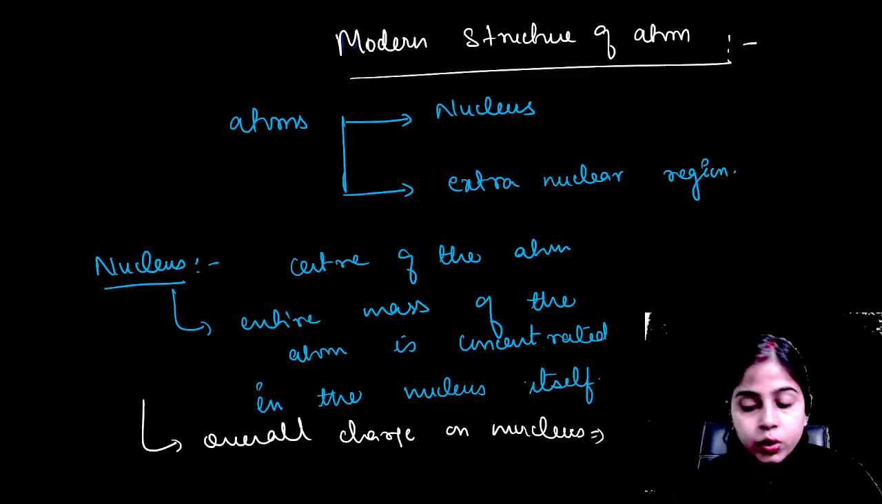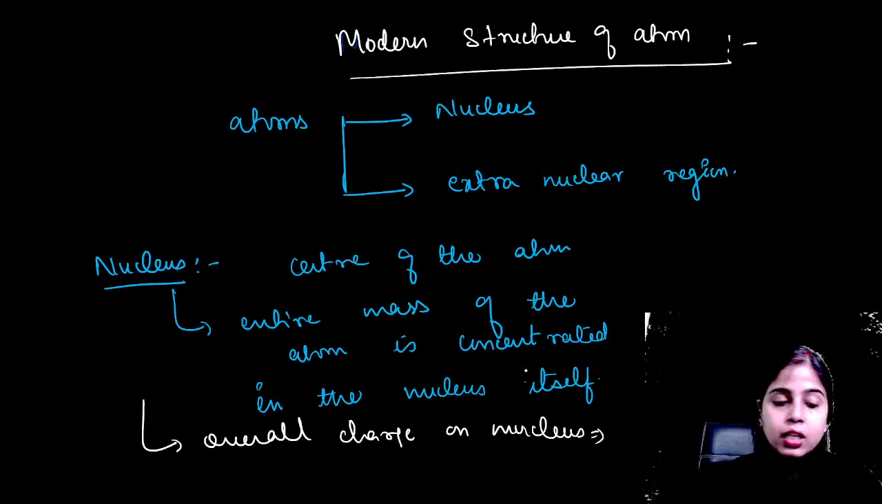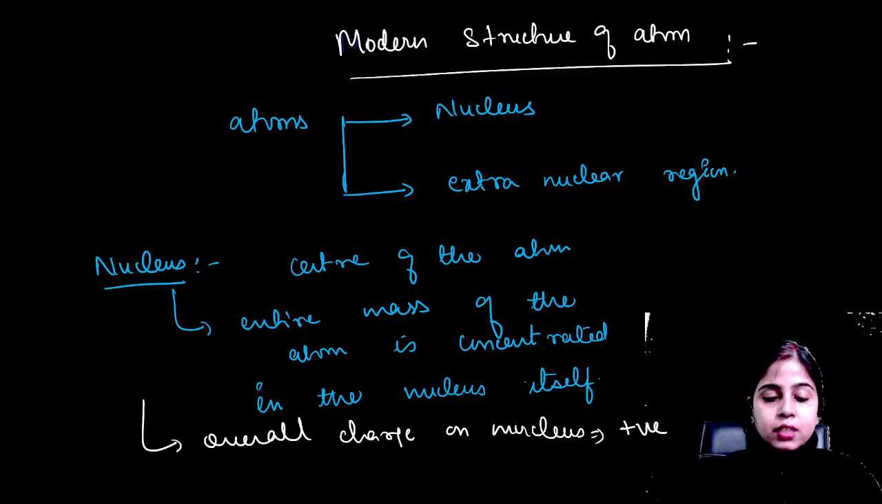So the overall charge on the nucleus is positive due to the presence of the protons inside the nucleus. Sorry, I've written 0 and am telling positive. It should be positive. I saw the answer of Avinash and I wrote 0. But the overall charge on the nucleus is positive due to the presence of positively charged protons, because neutrons have no charge. So the charge of the protons will be the overall charge of the nucleus. Clear? Sorry, I told about the atom. Okay, Avinash, no worries. Clear, everyone?